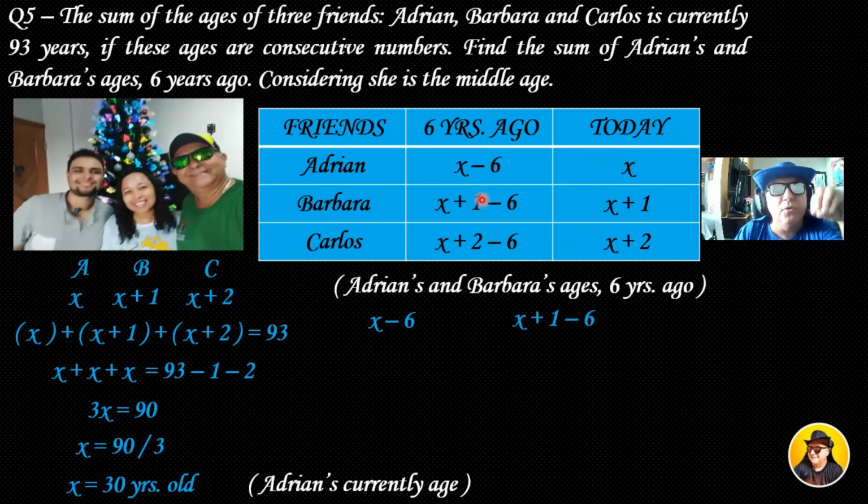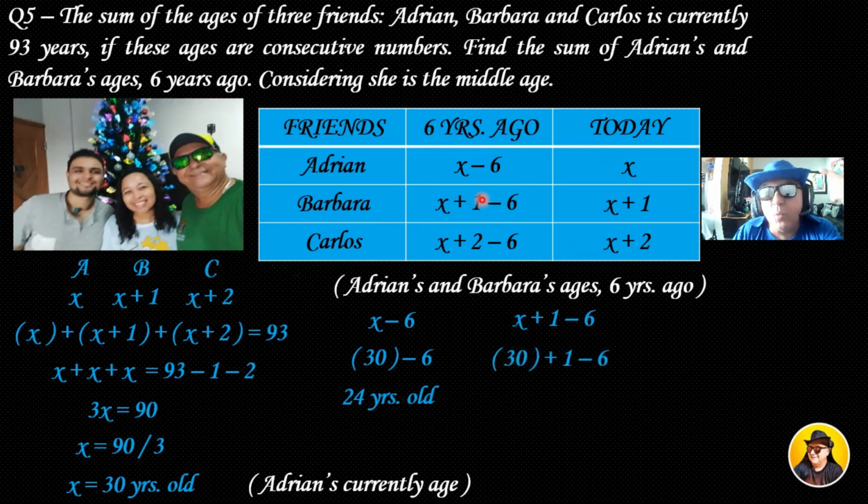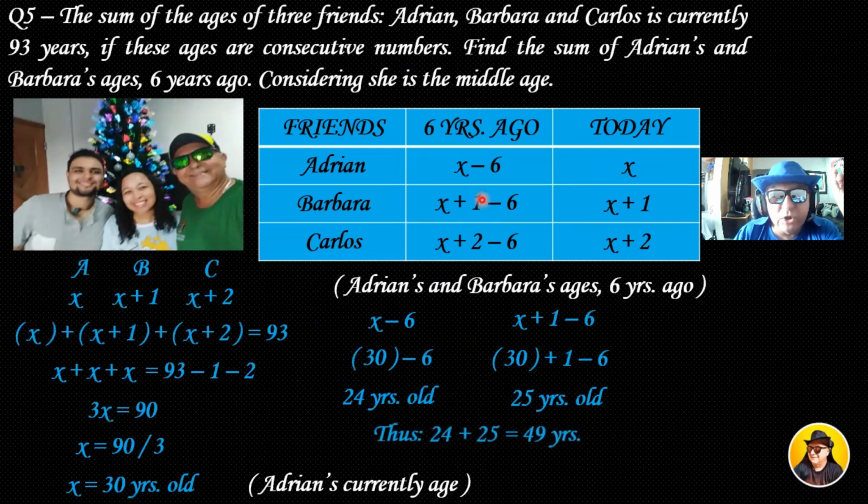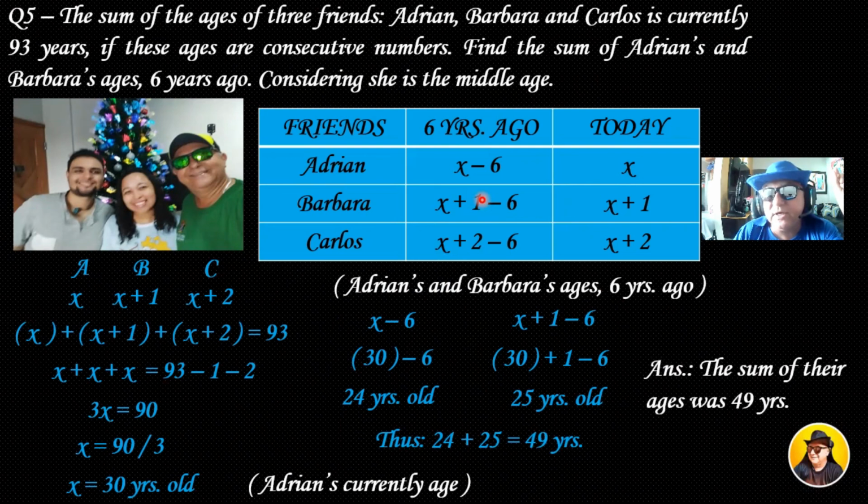So let's replace the values. I have that 30 because x is 30. 30 minus 6 is 24. So Adrian's age was 24 years old 6 years ago. And Barbara's, let's see, 30 plus 1 minus 6. So she was 25 years old. Okay, but the question wants the sum of these ages. So we have that 24 plus 25 is 49 years. The answer is the sum of their ages was 49 years.